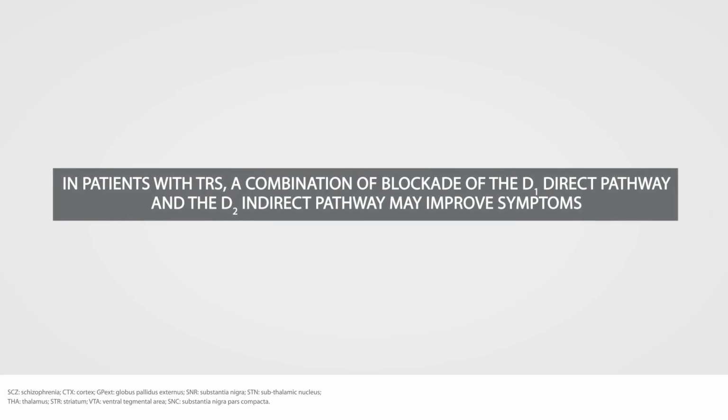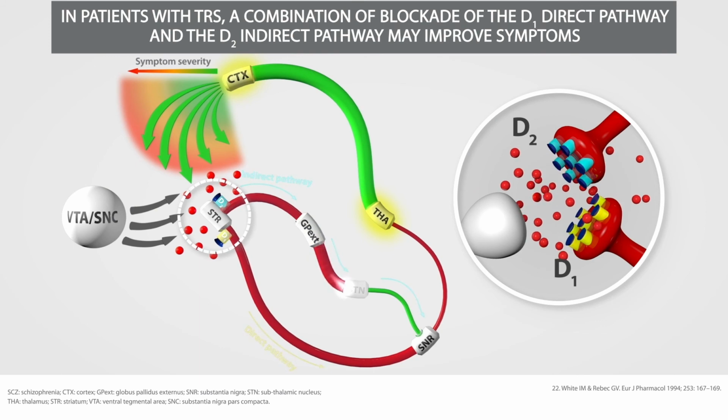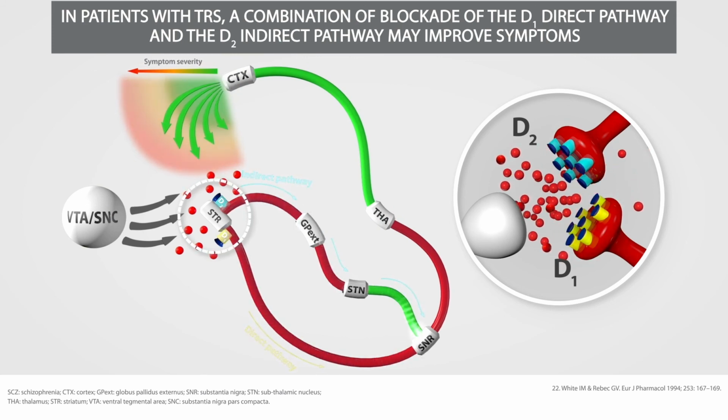In patients with TRS, a combination of blockade of the D1 direct pathway and the D2 indirect pathway may improve symptoms. It has been shown in animal models that the combination of D1 and D2 receptor blockade works in synergy. Based on this evidence, the hypothesis emerges that in patients with TRS, a combination of blockade of the D1 direct pathway and the D2 indirect pathway should be investigated as a potential target for the treatment of TRS.